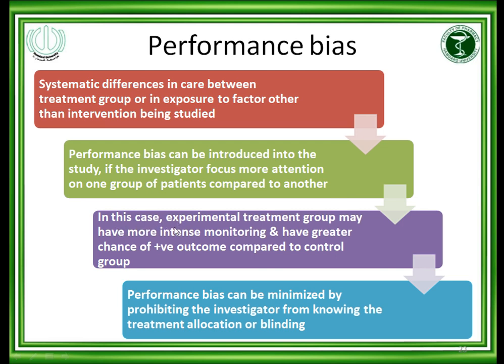If this is the case, the experimental treatment group may have more intense monitoring and have greater chances of a positive outcome compared to the control group. So how can we reduce this performance bias? It can be minimized by prohibiting the investigator from knowing the treatment allocation, or blinding. It means that this problem can be reduced by blinding the study from the investigator.